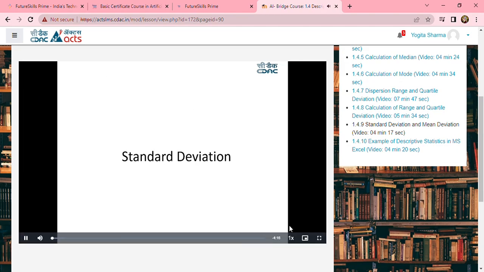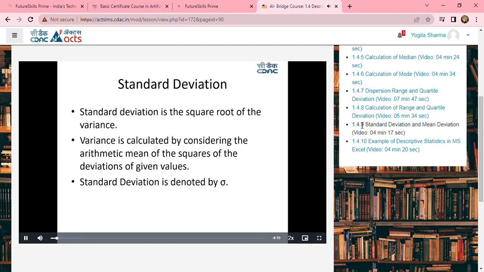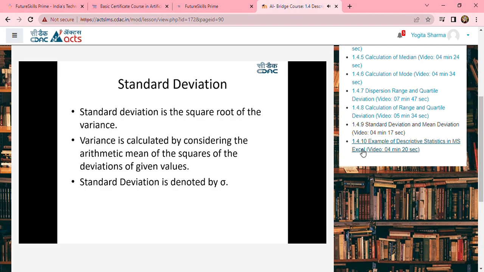Welcome to the session on calculation of standard deviation. Standard deviation is the square root of the variance. Variance is calculated by considering the arithmetic mean of the squares of the deviations of given values. We will be understanding this in the meanwhile. So standard deviation is always represented with sigma. The square root of the variance gives you the standard deviation.